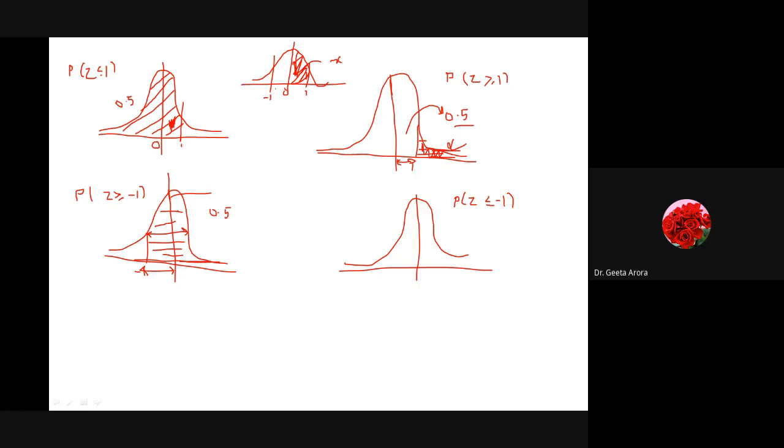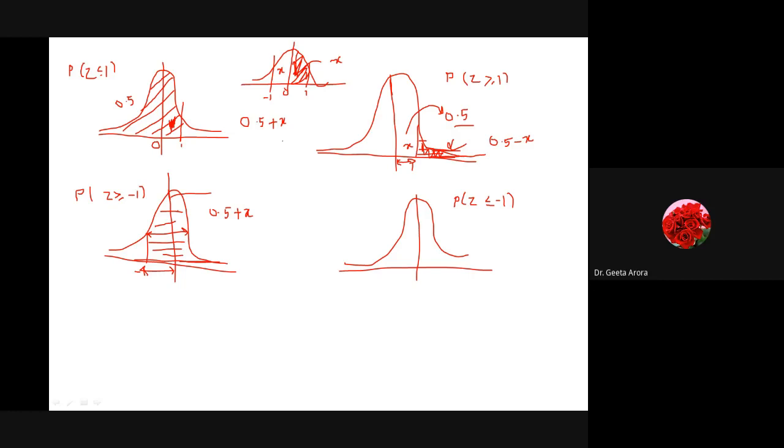So from 0 to minus 1 will also be x. So the area will be 0.5 plus x. Here if we talk about the first one, if it is x we have taken, it is 0.5 plus x. Correct? So half means half of the area under the curve.